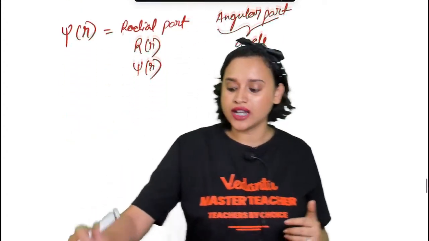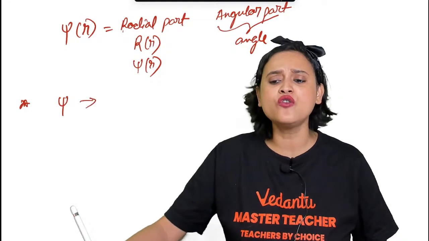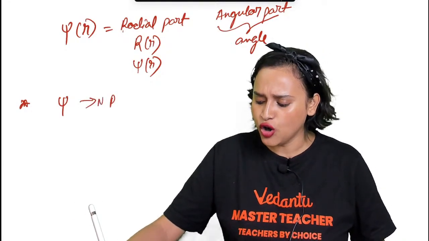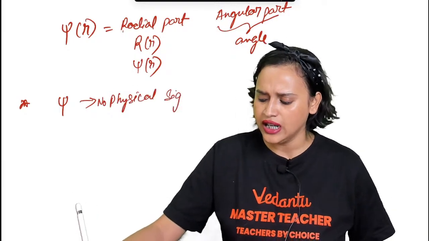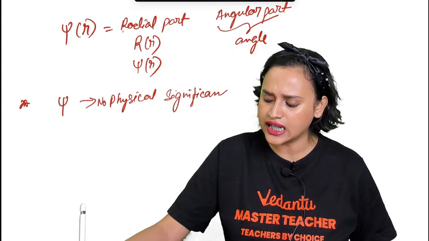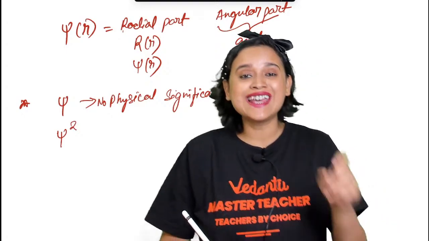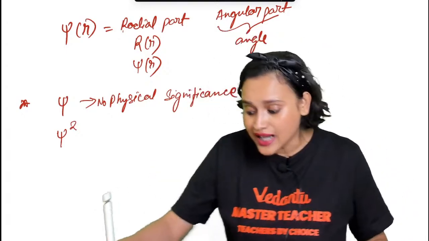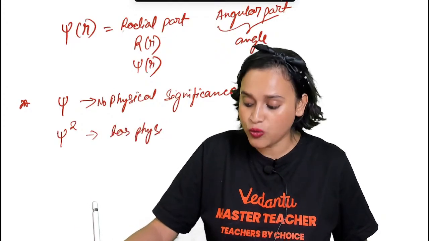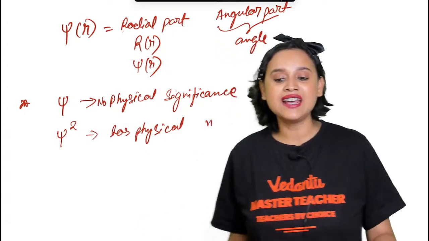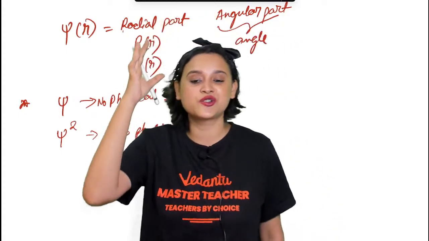Now, one more thing that you need to understand is that the psi, if you just take the psi, has no physical significance. That means it does not really tell us about anything. But the moment you square it, the moment you take psi square, it has physical significance. And do you know what this psi square tells us about? This psi square, my dear students, tells us about the probability of finding an electron.